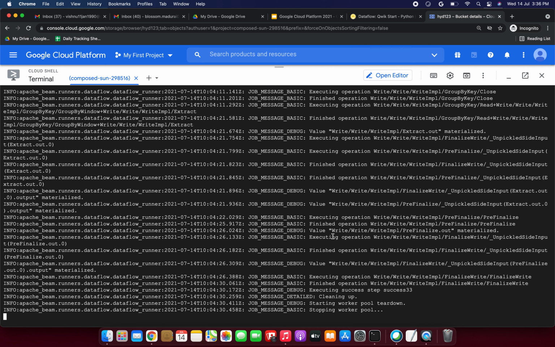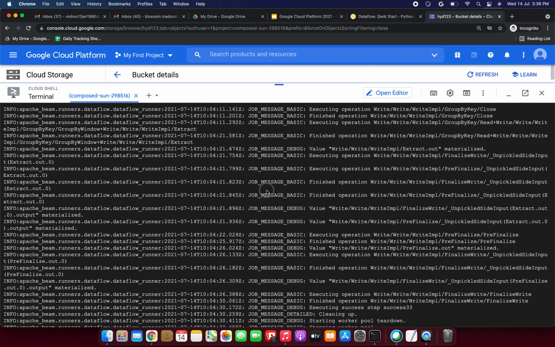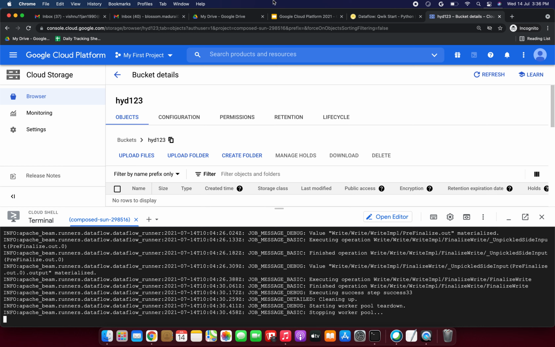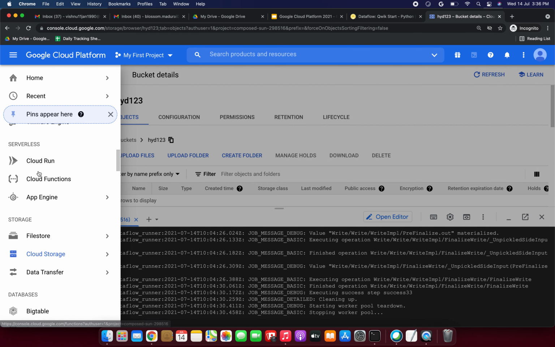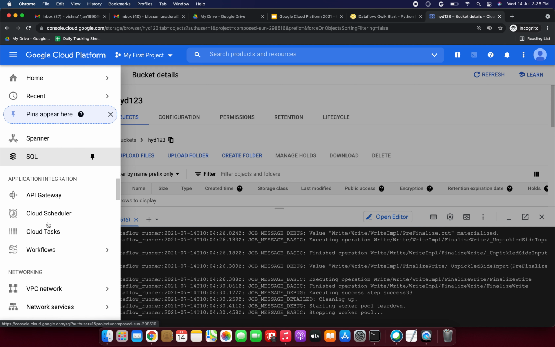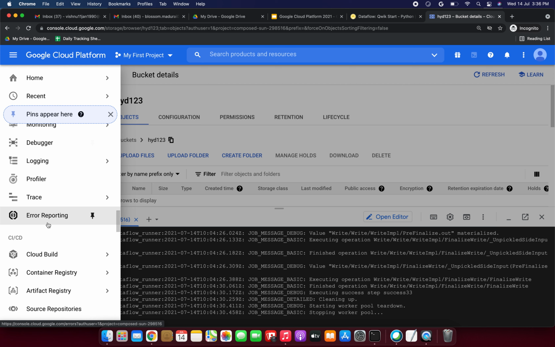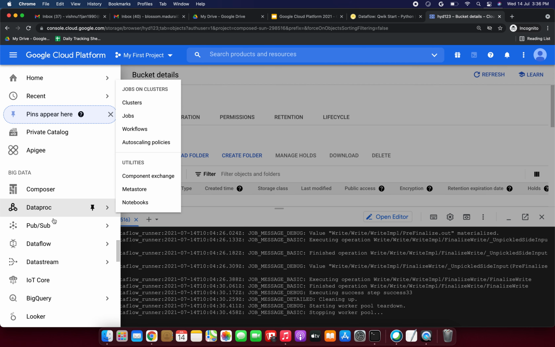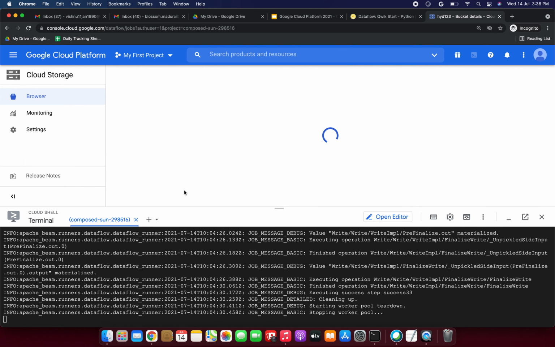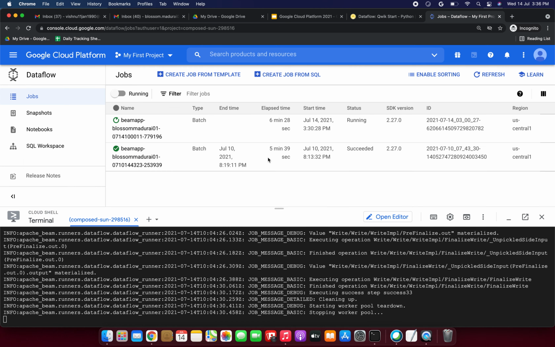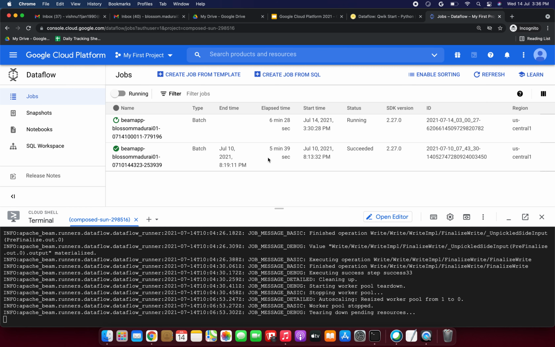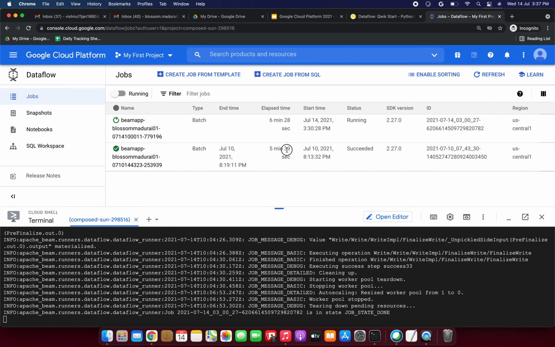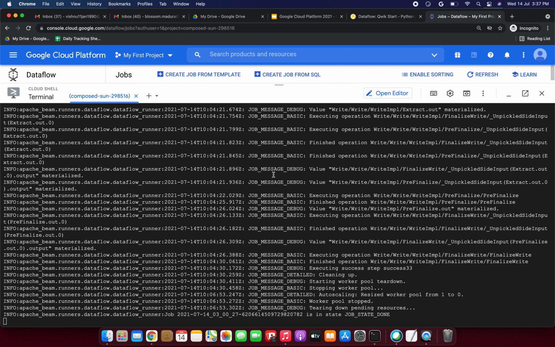Still it is running, friends. Let's wait for it. Meanwhile, I will try to check in Cloud Dataflow. Go to the navigation menu and select Dataflow, which is under Big Data. Go to Jobs, and now you can see whether the job has been created or not. It has been running for about 6 minutes, and it is in running status only. Let's wait for it.